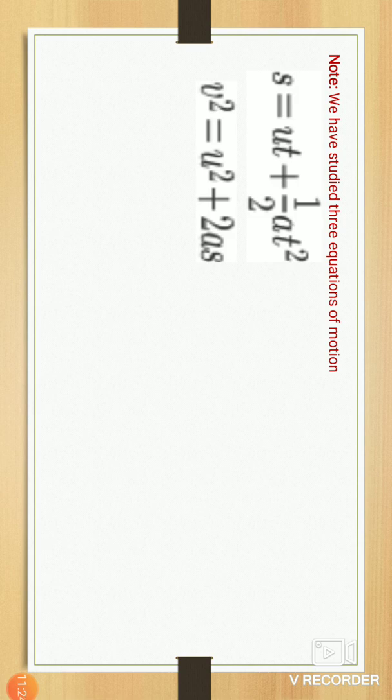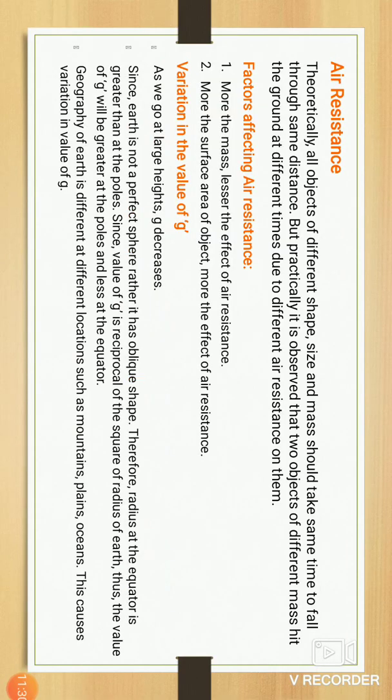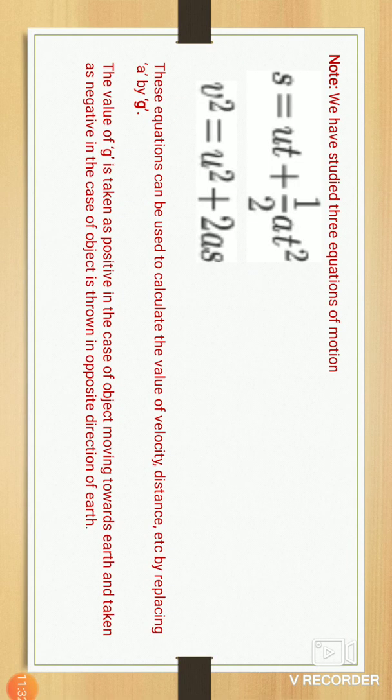We studied three equations of motion in ninth class. Displacement is equal to ut plus 1 divided by 2 at square. Next one is v square is equal to u square plus 2as. This equation can be used to calculate the value of velocity and distance.